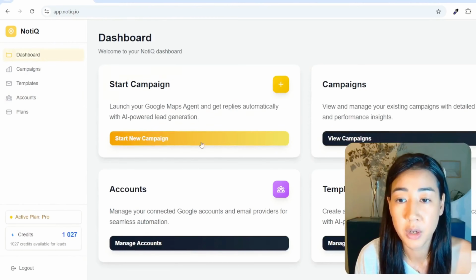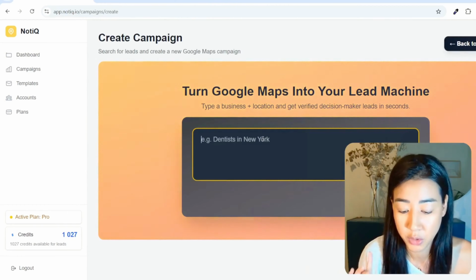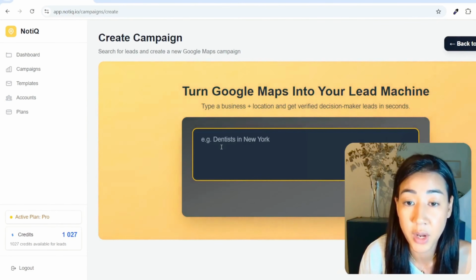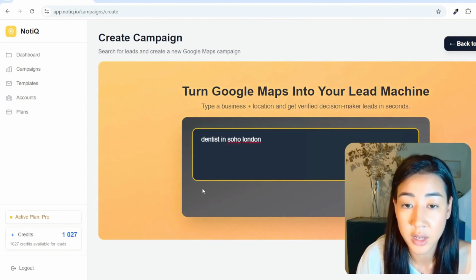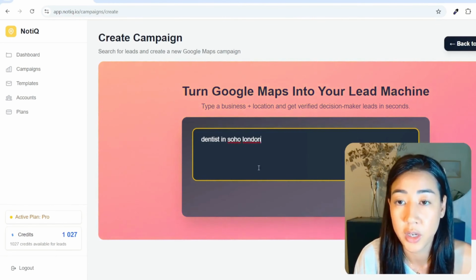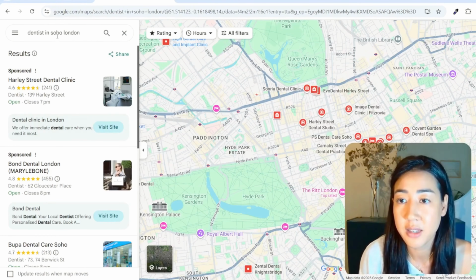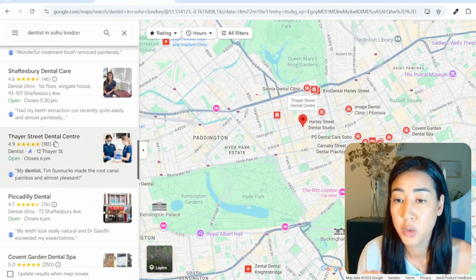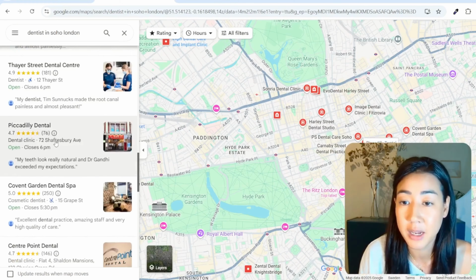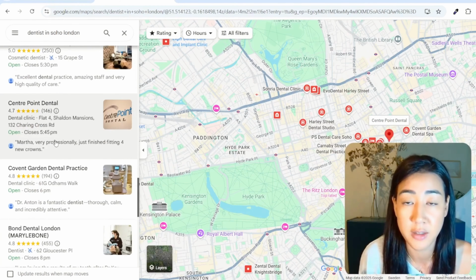So we go to the dashboard, we start a new campaign, and here all you have to do is input your search. So now I'm just going to use a very targeted niche in order for us to use in our example. So dentist in Soho, London. And basically what I'm doing here is that I'm going to Google Maps, I'm inputting dentist in Soho, London. We're going to scrape all of these leads right here. And then we're also going to find the decision maker and their emails in order for us to send our campaign. So we're going to filter out all of the info emails and all of the emails that we're not going to get any replies from.